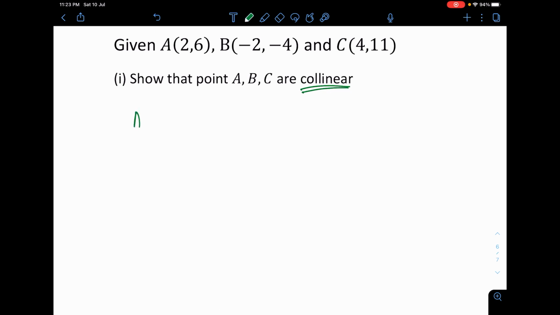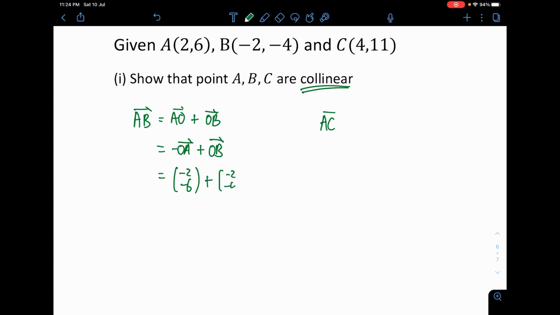Let's find the vector AB first, and maybe after that vector AC or vector BC can also work. I'll just find AC. AB is AO plus OB, so negative OA plus OB. Therefore negative 2, negative 6 plus negative 2, negative 4, and hence I get negative 4, negative 10.